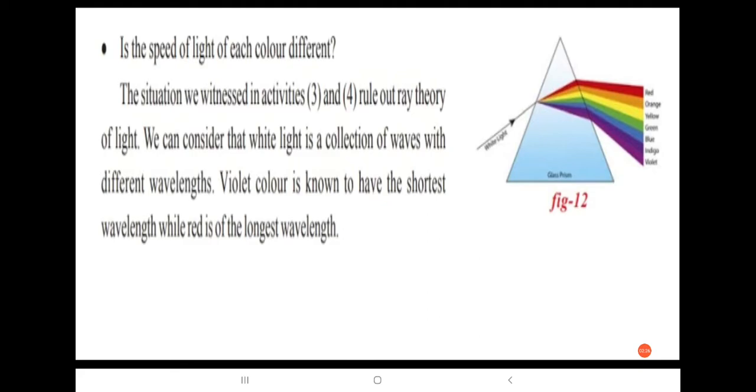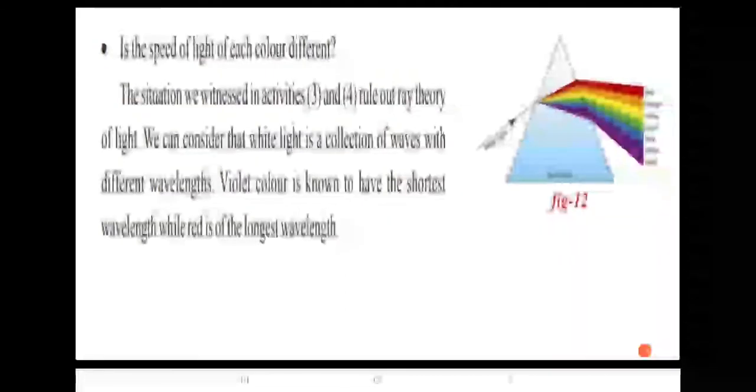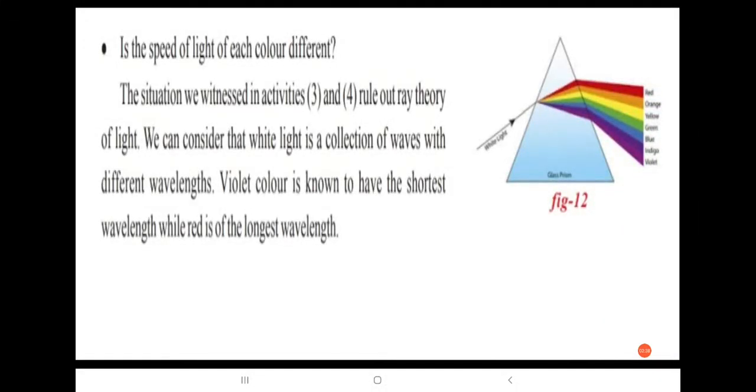Is the speed of light of each color different? In vacuum, the speed of each color is constant. But in medium, speed is different for different colors. So the situation we witnessed in activities 3 and 4 rules out a ray theory of light.